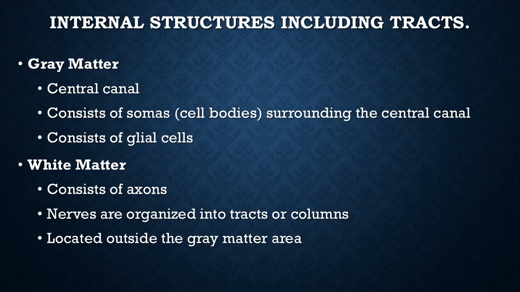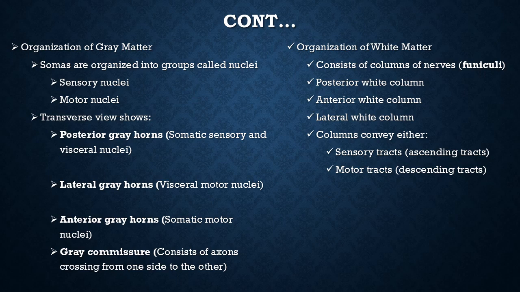Okay, now the organization of gray matter. Somas are organized into two groups of nuclei, sensory and motor, very well known, and the transverse view shows the posterior grey horn, lateral grey horn, anterior grey horn.